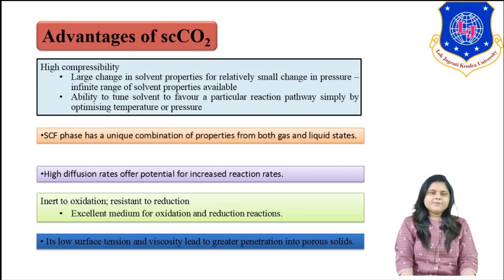But in the case of a supercritical fluid, just a slight change in temperature and pressure produces a huge change in the physical properties of our solvent. Another one is that it is inert to oxidation and resistant to reduction, so it is known as an excellent medium for oxidation and reduction chemical reactions.